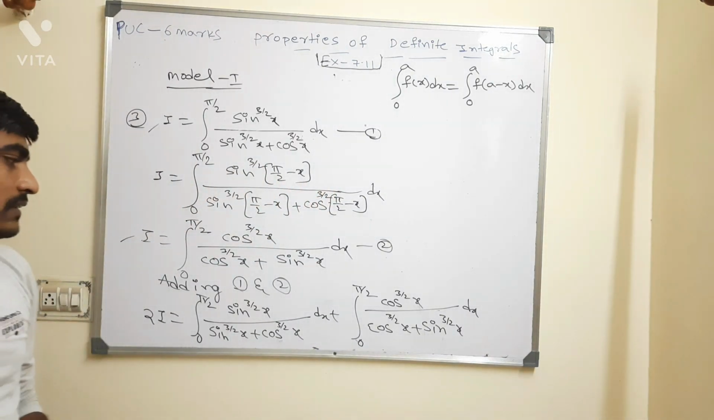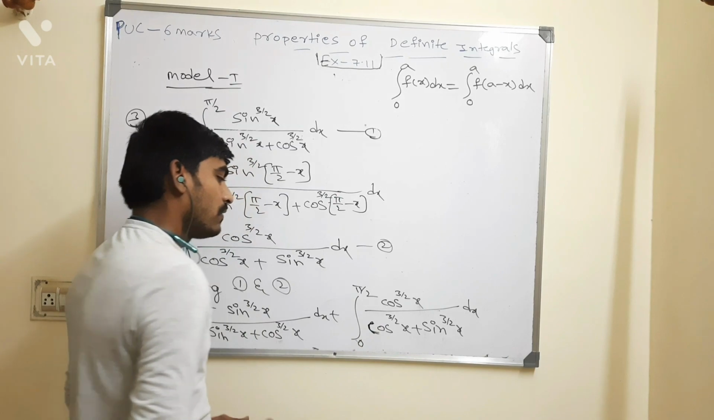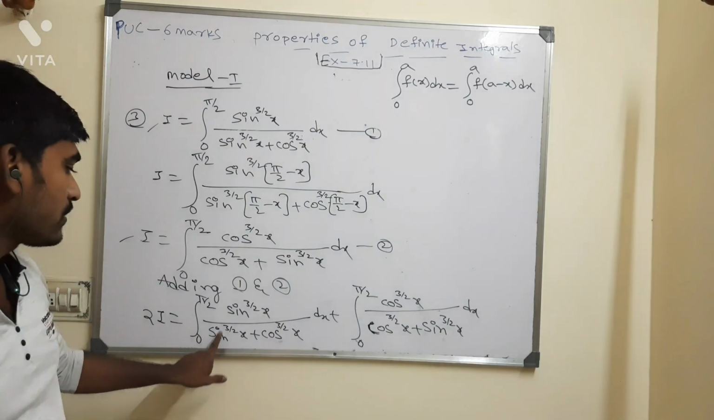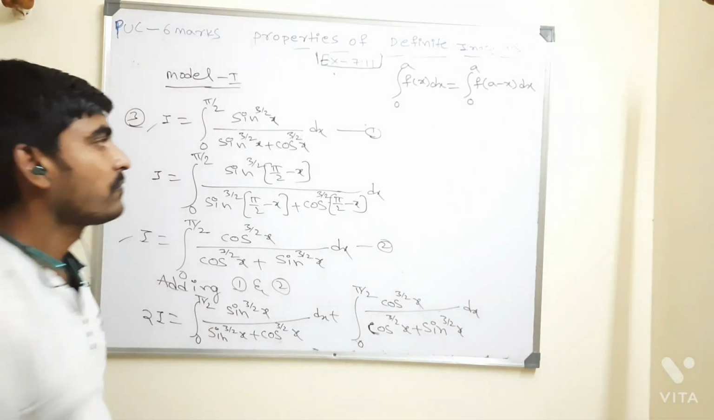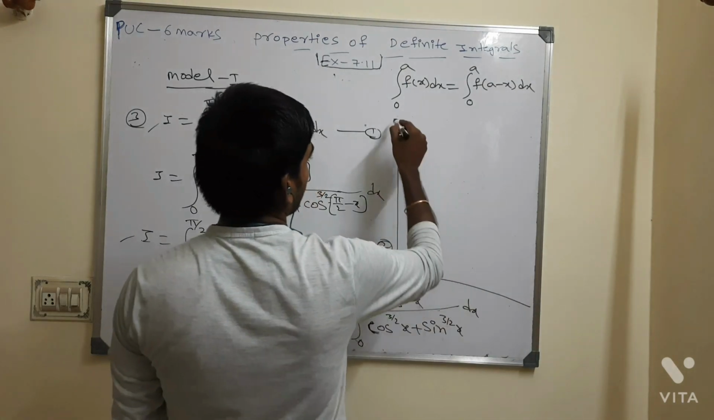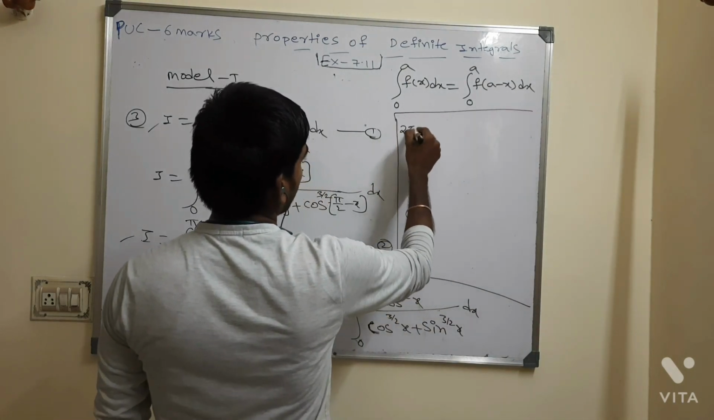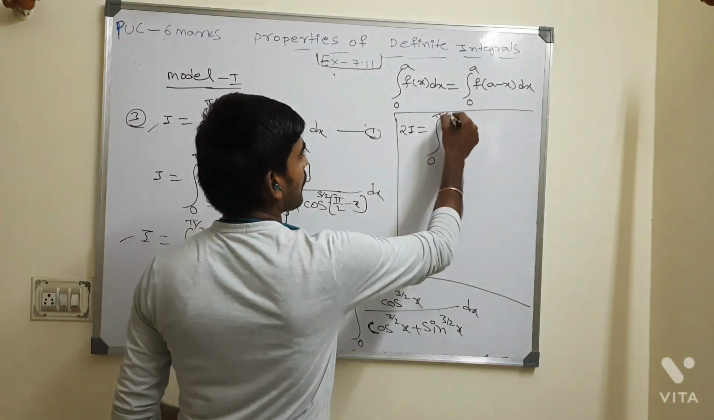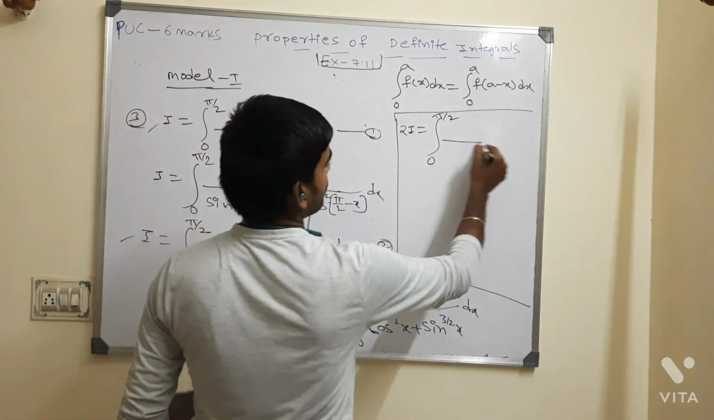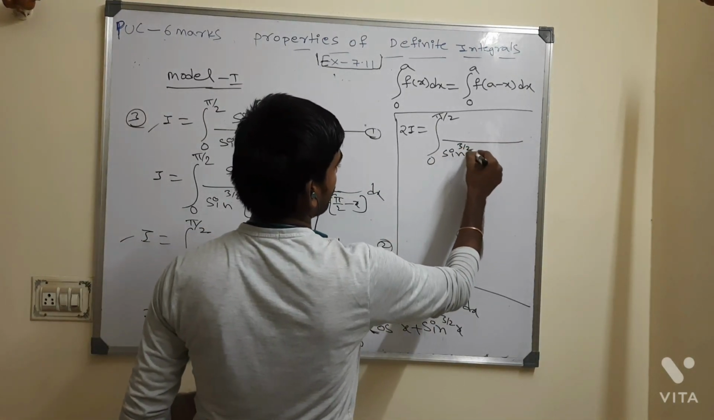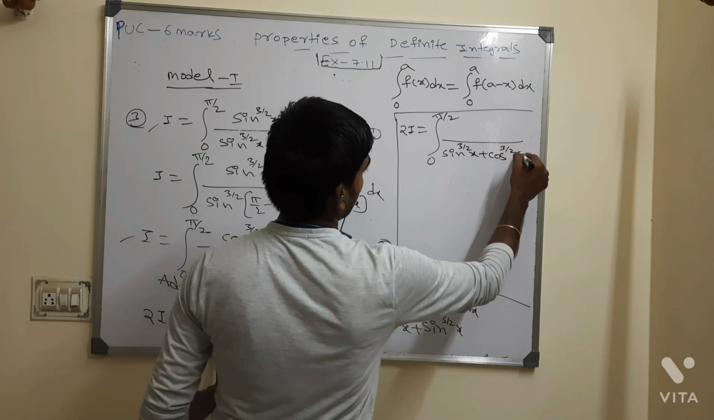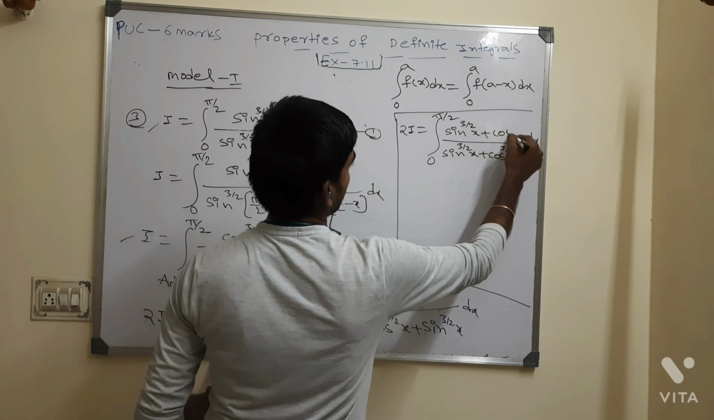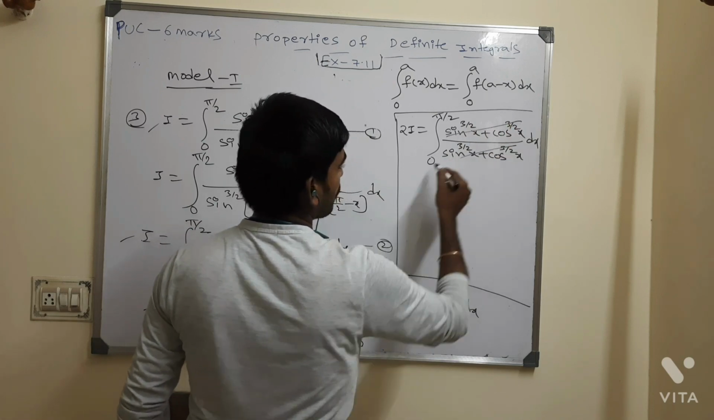Okay, what is the LCM now? Cos power 3 by 2 x plus sin power 3 by 2 x, and here also sin power 3 by 2 x plus cos power 3 by 2 x. The LCM is the same, so I would like to take the LCM here. 2I is equal to, first take the common integral from 0 to pi by 2, with the LCM sin power 3 by 2 x plus cos power 3 by 2 x, dx. Anyhow we can eliminate the things.